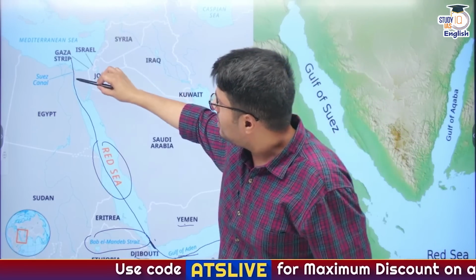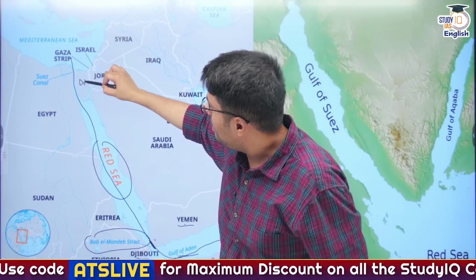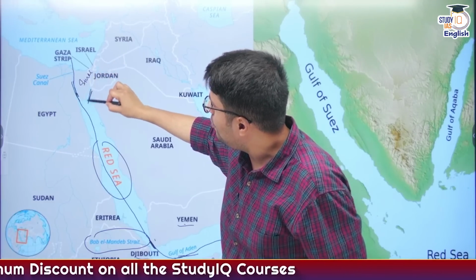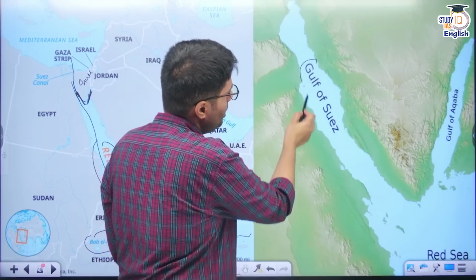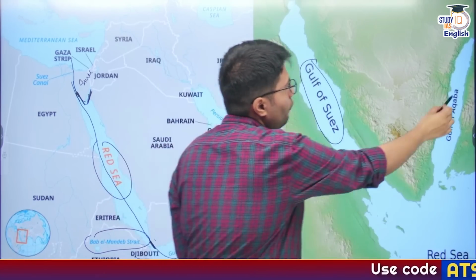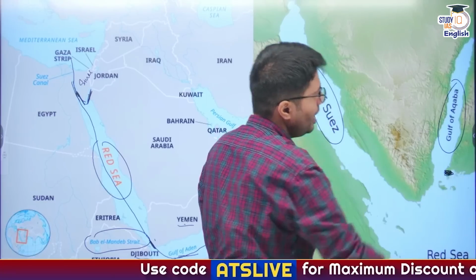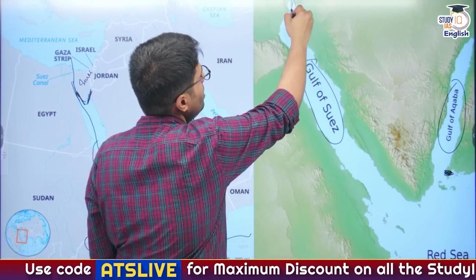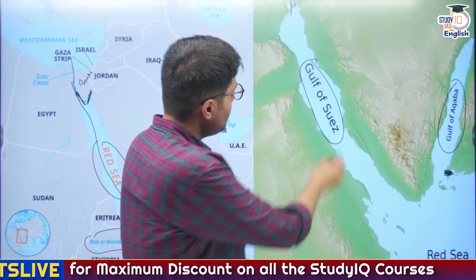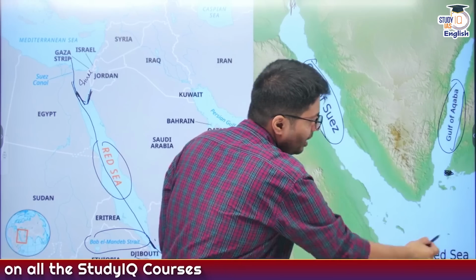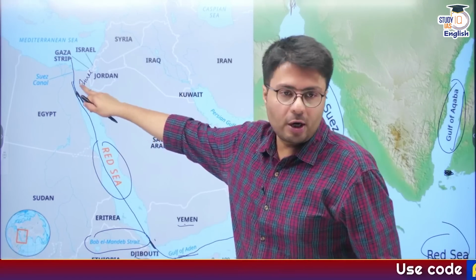Now if you look at the Suez Canal here, it is separated by the Sinai Peninsula, and the Sinai Peninsula bifurcates this region into two narrow water bodies, the Gulf of Suez and the Gulf of Aqaba. Right, the Gulf of Aqaba has a very famous port of Israel here, and in the Gulf of Suez, obviously, the Suez Canal is located here. So these are the two narrow water bodies, the Gulf of Aqaba and the Gulf of Suez, and they are connected to the Red Sea. Understood? So these are these two water bodies. Understood?